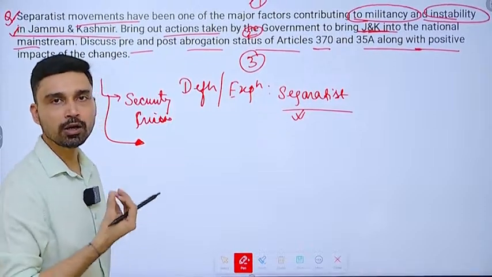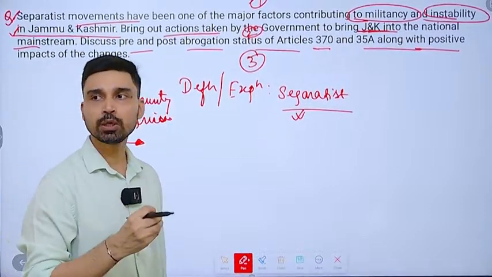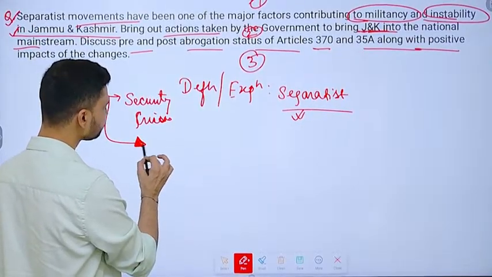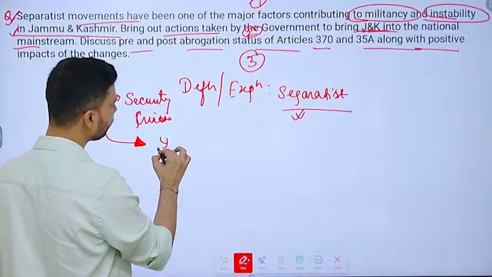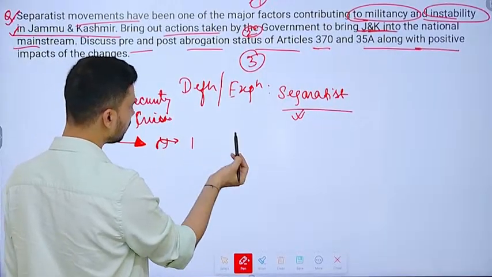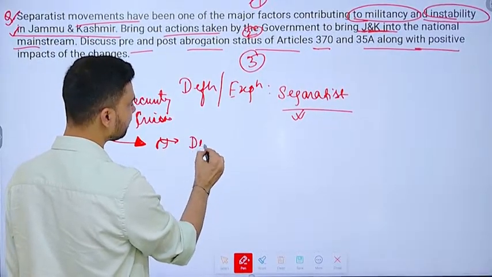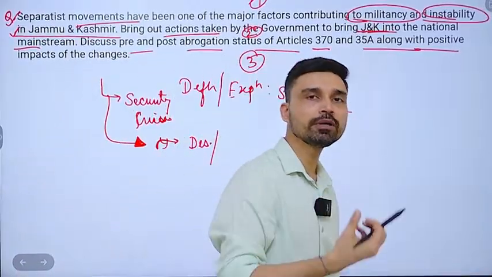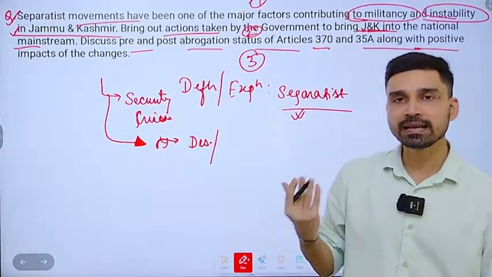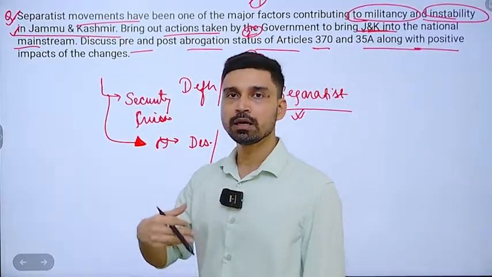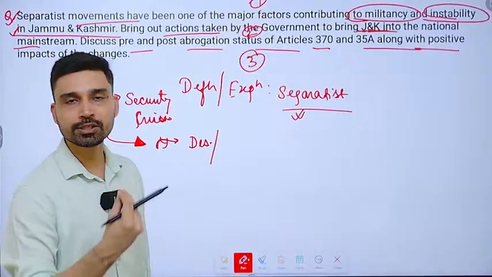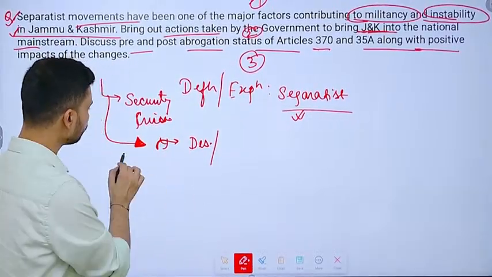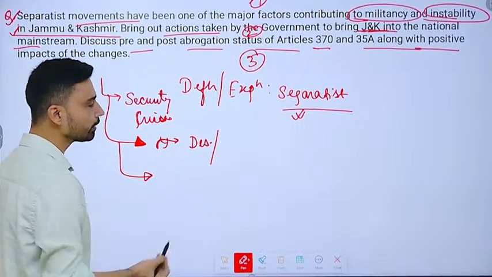Second, we can talk about how it has contributed to instability, because now you have a security crisis. That means youth are not able to get adequate jobs and employment. Because of the lack of jobs and employment, what will happen? They would be forced to migrate to what you can call destructive activities. That's why we have seen participation in stone pelting, in illegal activities, and even joining terrorist groups such as Jaish-e-Mohammed, Hizbul Mujahideen, right? You have the Lashkar-e-Taiba and all that. So to a large extent, this is also a kind of crisis that we are facing.